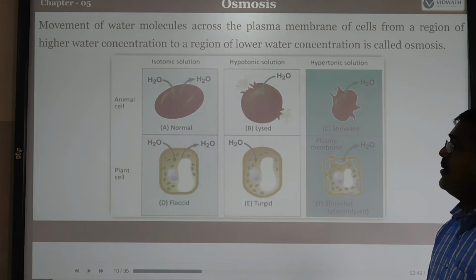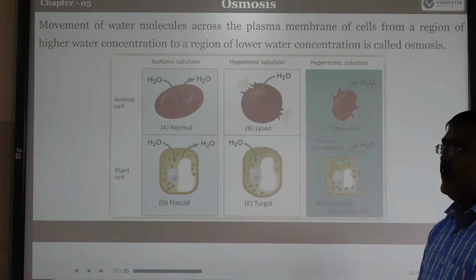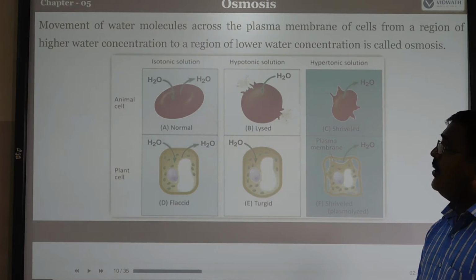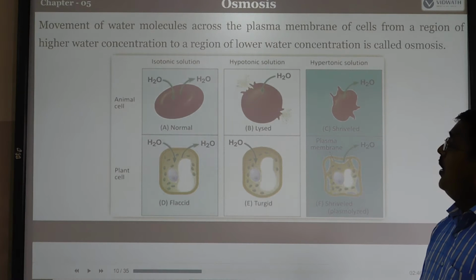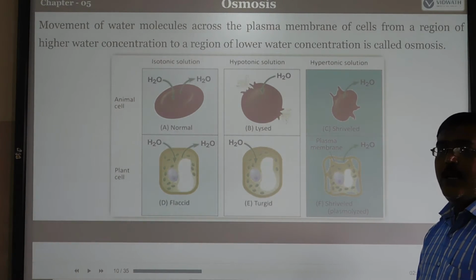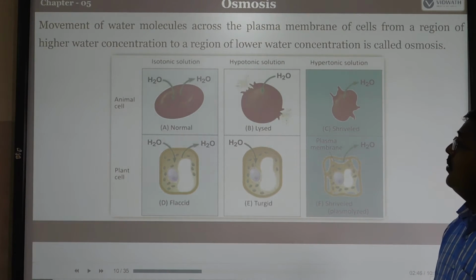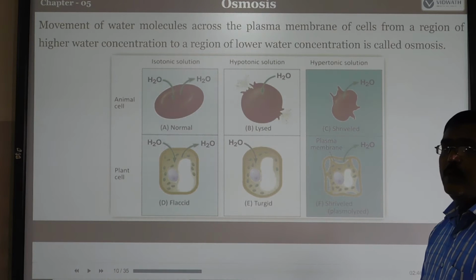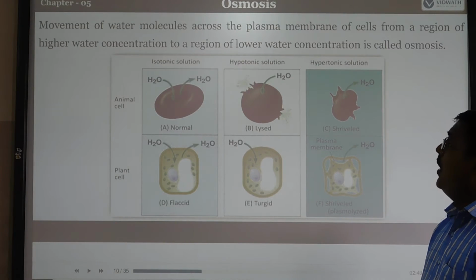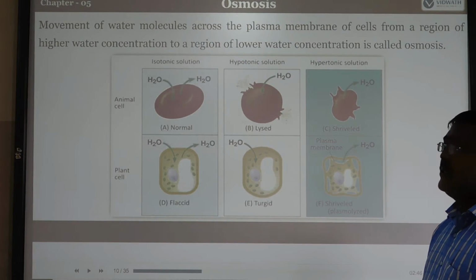Hypotonic solution means the external medium has a lower concentration than the cell, so it is called hypotonic. Hypertonic means the solution is more highly concentrated than the water, so it is called hypertonic. In an isotonic solution, the cell stays normal. In hypotonic, the cell will gain water from the external medium. In hypertonic, the cell will shrink.